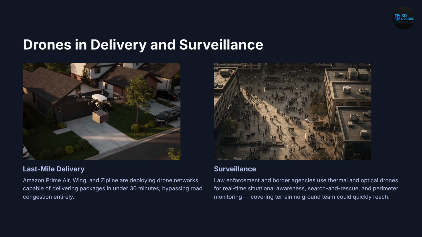Next, drones in delivery and surveillance. Delivery drones are becoming one of the most exciting commercial applications. Companies like Amazon and Zipline are building logistics networks capable of bypassing road traffic completely. Meanwhile, surveillance drones provide real-time situational awareness for border security, disaster response, and public safety operations. The sky itself is gradually becoming part of transportation infrastructure.